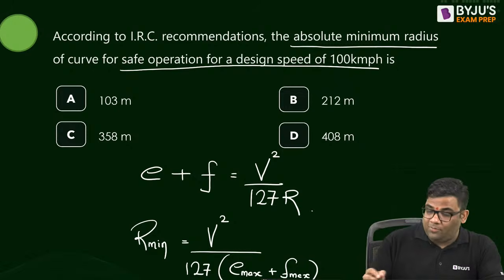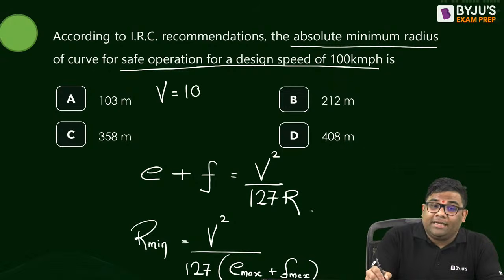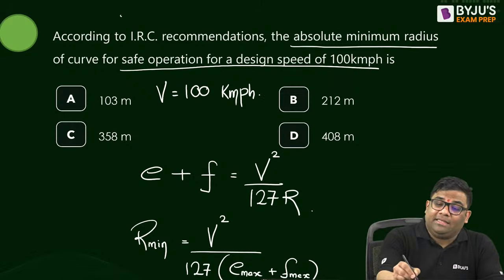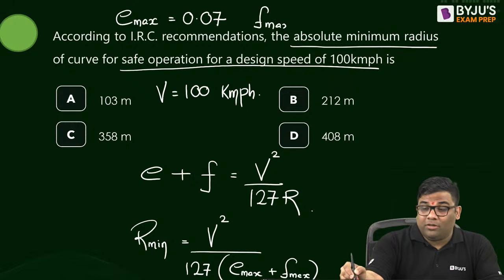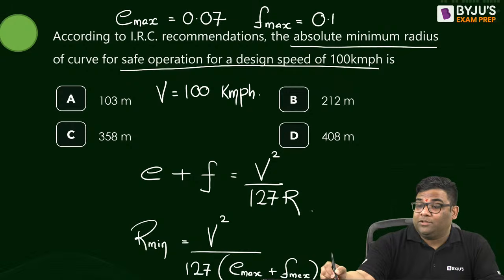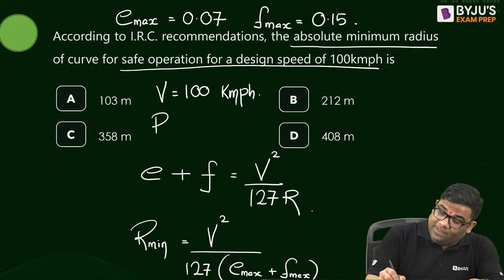Now V is given as 100 kilometer per hour. Now e max is how much? If nothing is given, e max I will take as 0.07 for plain terrain, and f max is 0.15. If you put these values, how much are you getting?